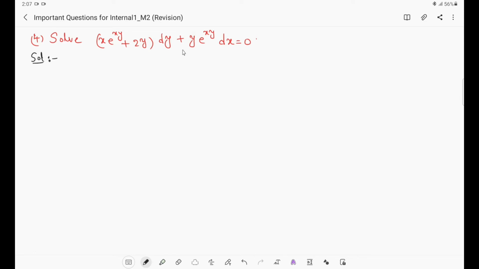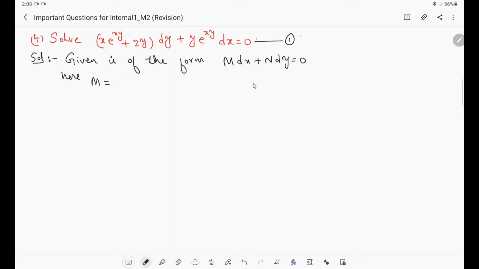How to solve this? This equation is in the form M dx + N dy = 0. So given equation you consider as 1, then the given equation is of the form M dx + N dy = 0. So here what is M?